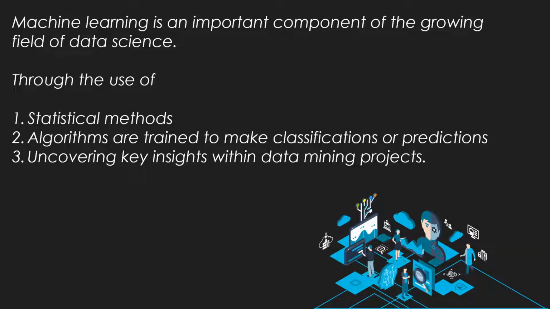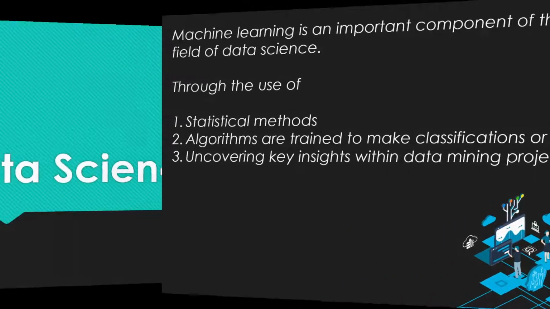Machine learning is an important component of the growing field of data science. Through the use of statistical methods, algorithms are trained to make classifications or predictions, uncovering key insights within data mining projects. So these are some of the examples we can get through machine learning. Statistical methods and algorithms are required for any machine to learn from past experiences. There should be a systematic way for a machine to work on this. So these are some of the methods, algorithms, or ways by which we can work on machine learning.